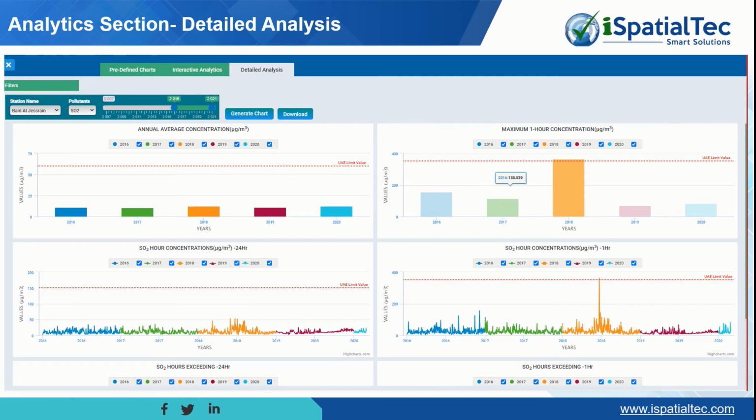This interface provides more detailed insights where user can select the required station, what pollutants he is looking for, and then the duration of the particular span for the particular station. Then it will generate the charts directly. Then it's an annual average, and also the maximum 1 hour concentration, as well as this is for 24 hours, and 1 hour concentration for the SO2. So this really helps environmental scientists and data analysts to analyze the different years, how the pollutant is, and what impacts are happening.